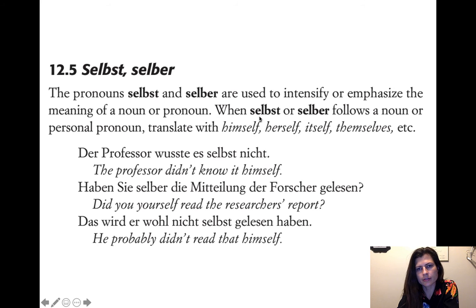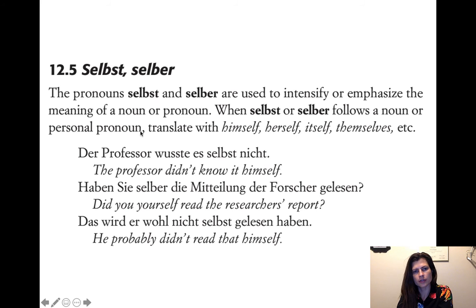So you can see selbst, self. So they come from the same word. If you go far back enough, selbst and self come from the same word. So that's why it's himself, herself, right? So, der Professor wusste es selbst nicht. The professor didn't know it himself. So the professor knew it himself not.